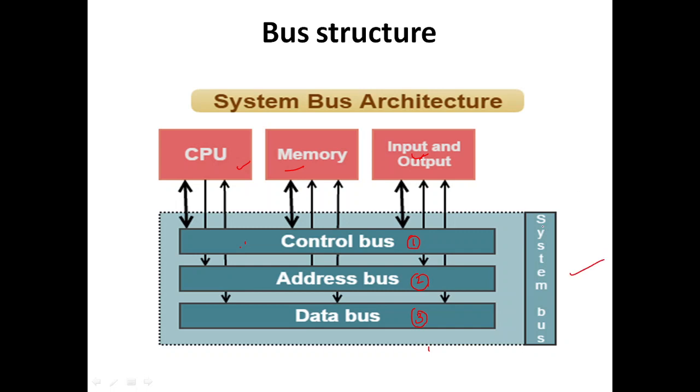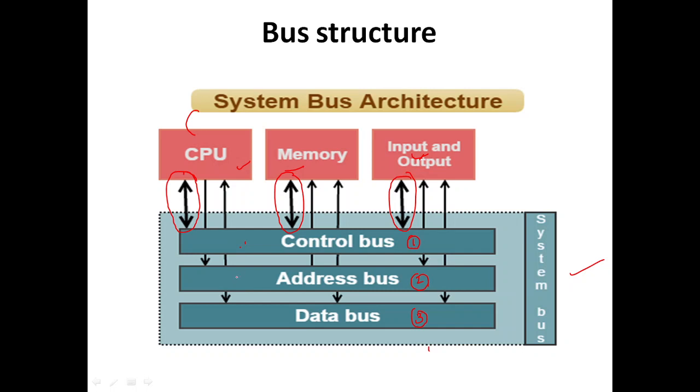So when it comes to the CPU, memory and input output unit, see here, the control bus is going to have a bidirectional connection. Whenever you see it, the control bus will be bidirectional. Why? Because it has to send the controls as well as receive the controls.